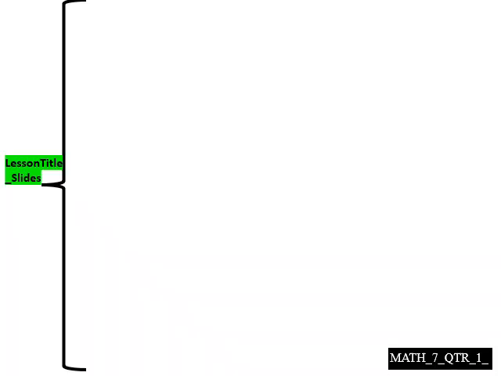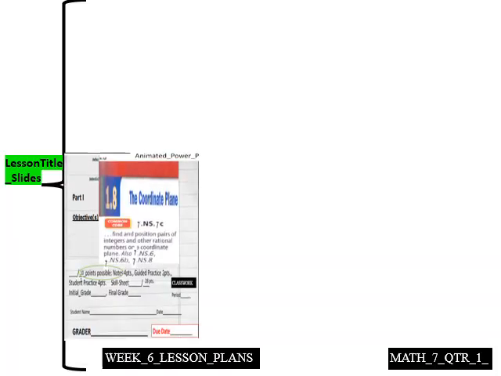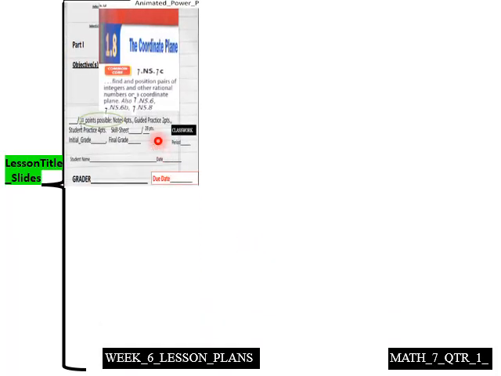And then we go down here to cover our 1.8 classwork, which is the coordinate plane. So we start getting in here to the coordinate plane.